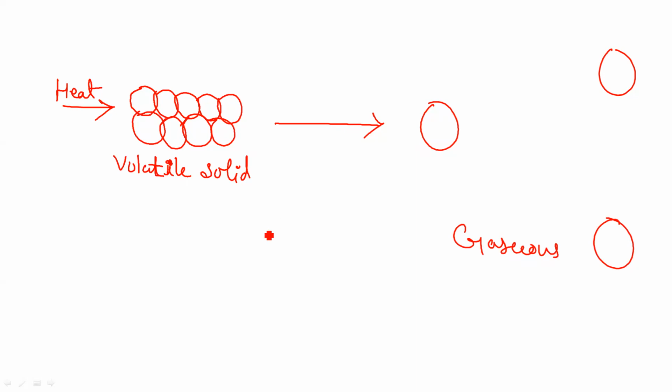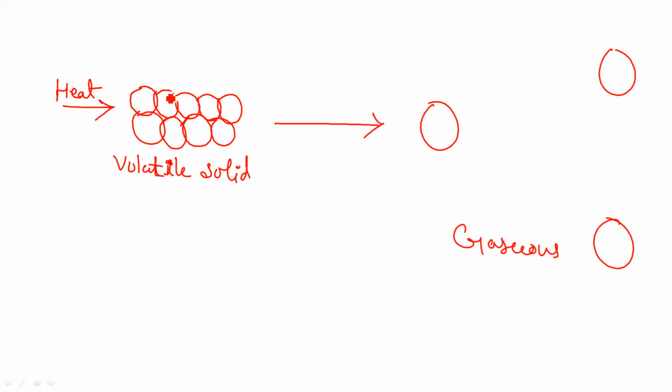These are known as volatile solids because the particles are very rigorous. Even if provided with a very little amount of heat, they will absorb it in a much higher value and convert directly from solid to gaseous state.